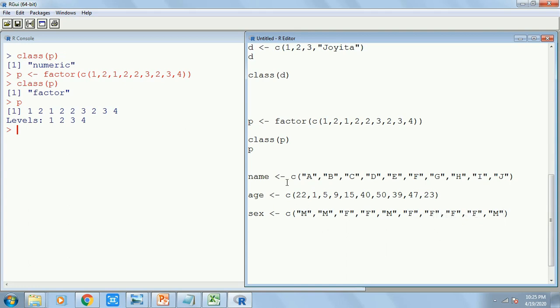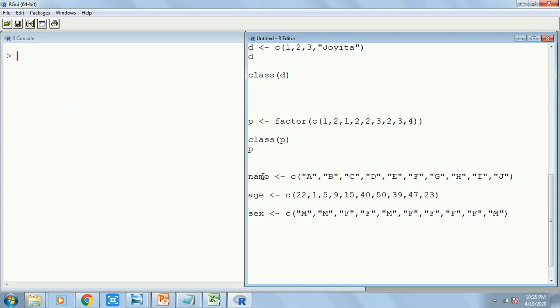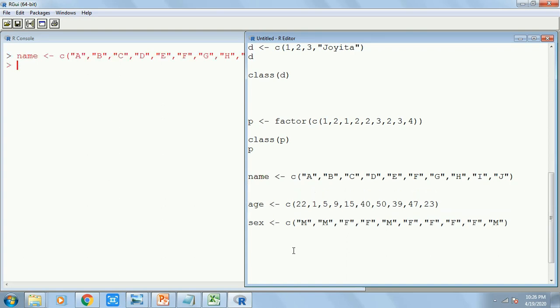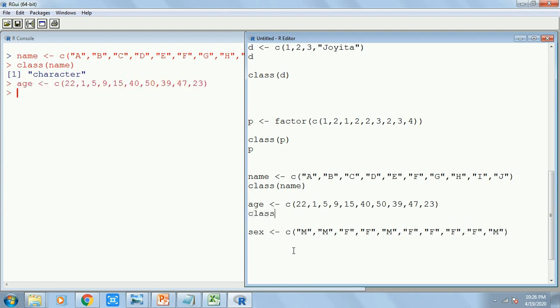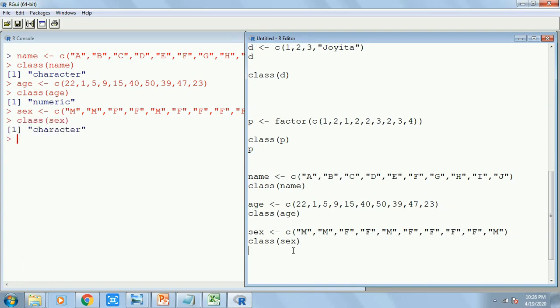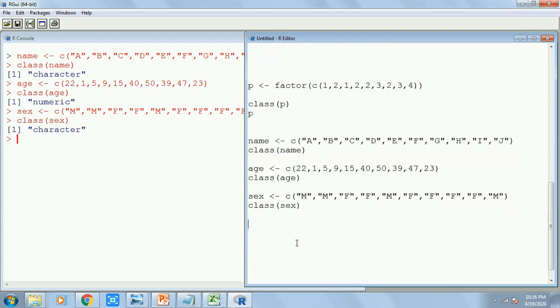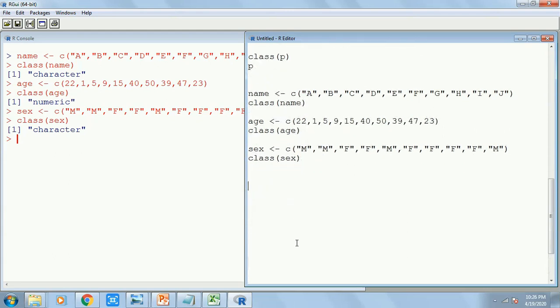Yeah. Now I've created 3 different vectors. If I execute this one, what is the class of name? Class of name, yes, it's correct, it's character. Age, what is the class of age? It's numeric. What is the class of sex? It's character. Great.